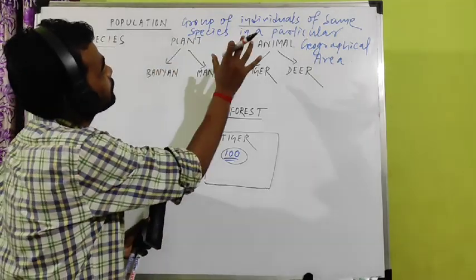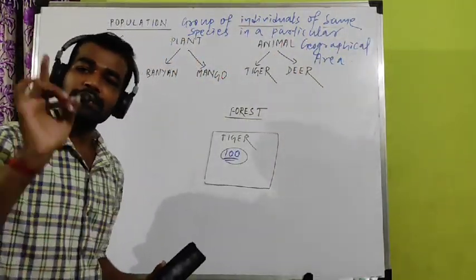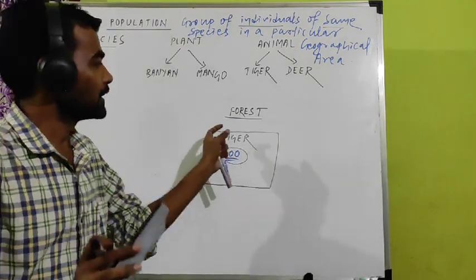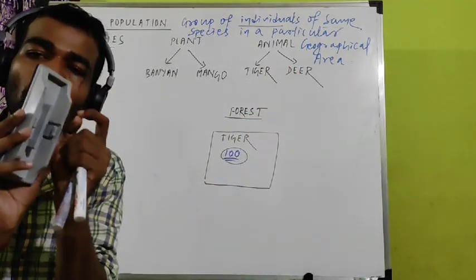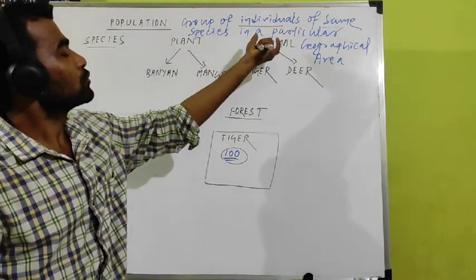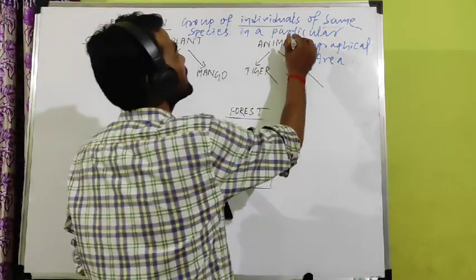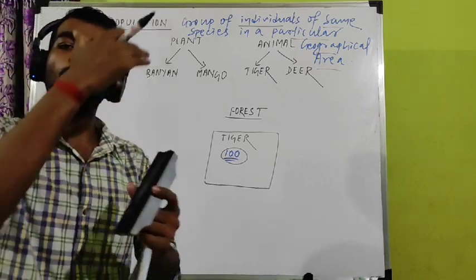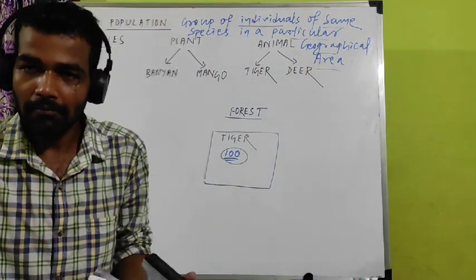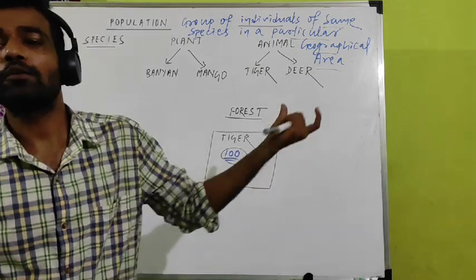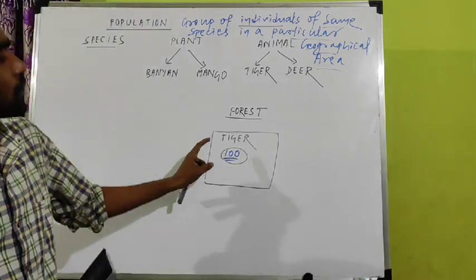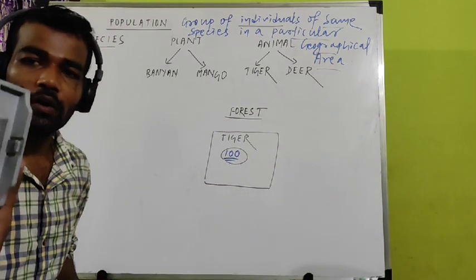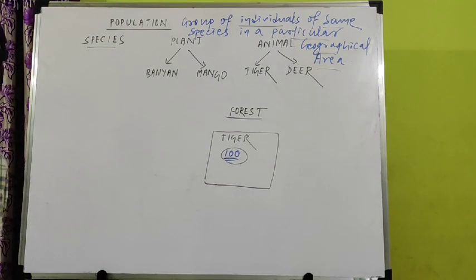So, group of individuals of the same species. Same species means only one, only tiger. Here we are taking only tiger. If you take deer, you have to count only deer. In this particular forest, this is the population. If you go to another forest, you may find a different number, maybe 500 tigers, maybe 20 tigers. This is called population: group of individuals of the same species in a particular geographical area.